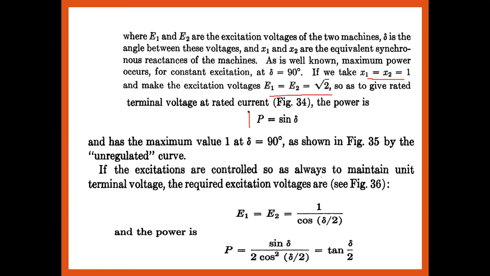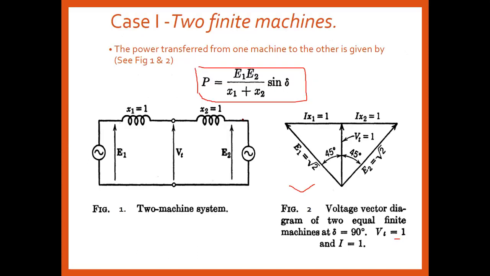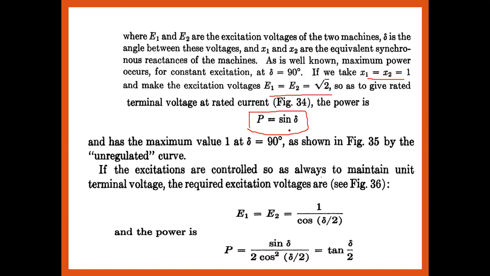So we are getting the power transfer from one machine to the other for the two finite machine system as nothing but sine of theta, having the maximum value equal to 1 when theta is equal to 90 degrees. This is as shown in the figure 35, and it is shown with the unregulated curve.